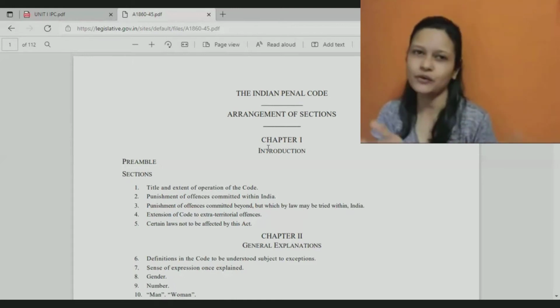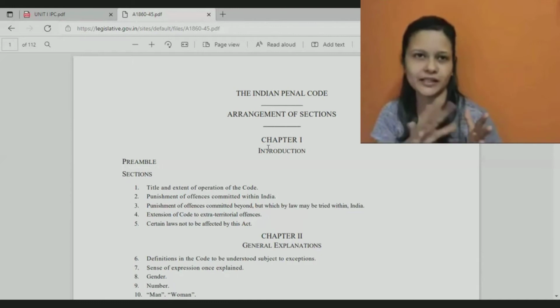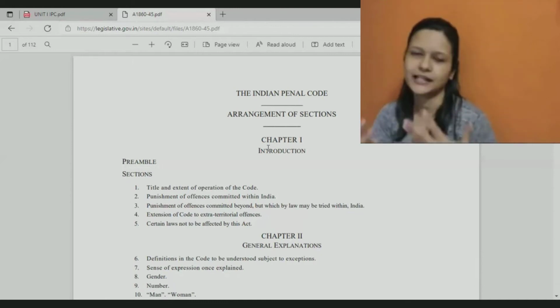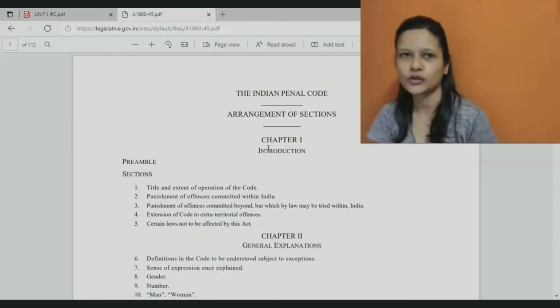Plus it also talks about what kind of crime it is. Like you must have heard about bailable, non-bailable. There are other types of offenses also, like cognizable, non-cognizable, compoundable, non-compoundable.